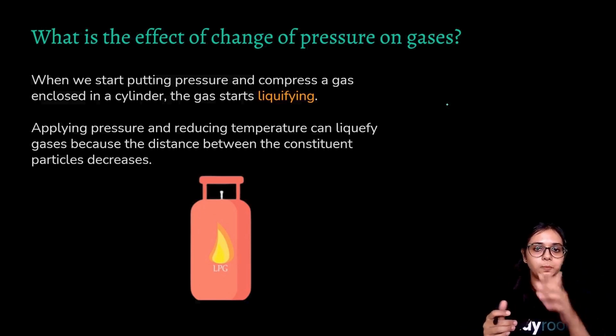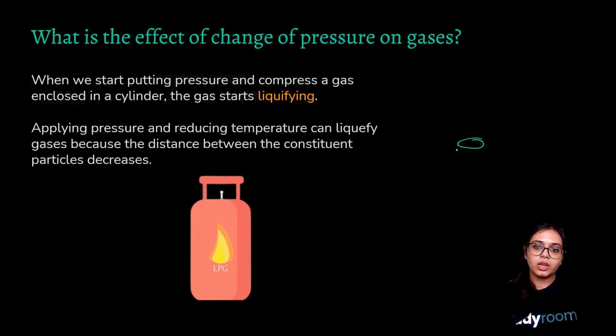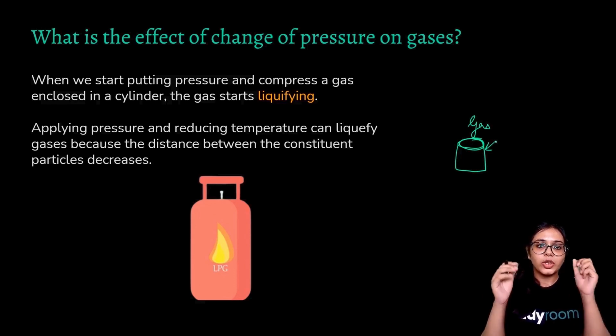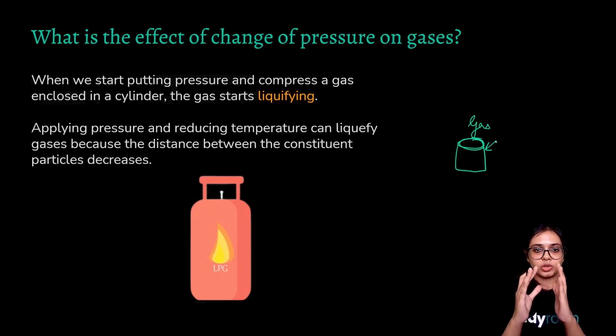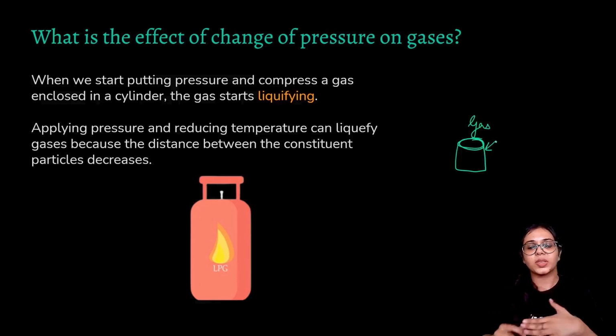But when you keep increasing the pressure and keep reducing the temperature, the gas can be liquefied.